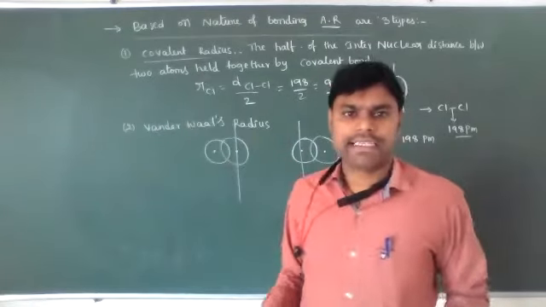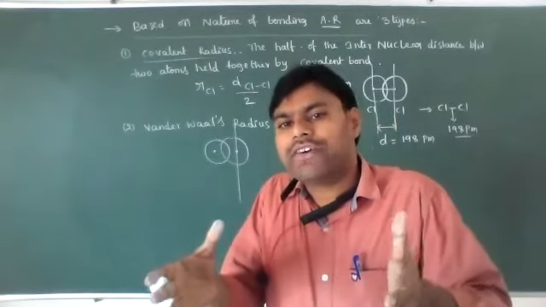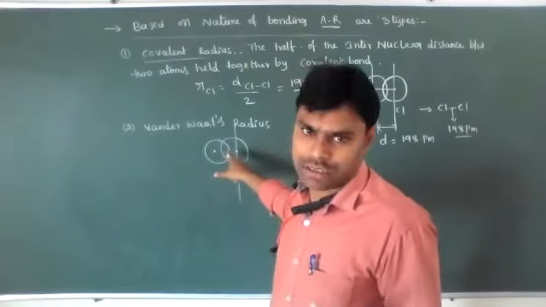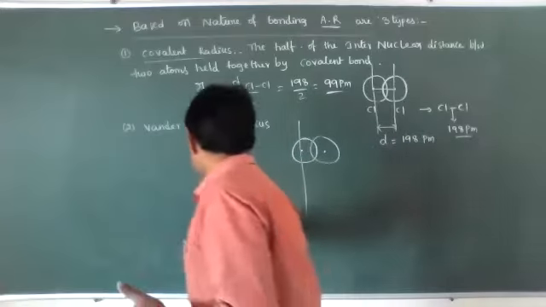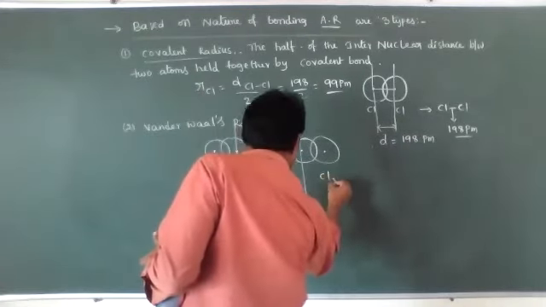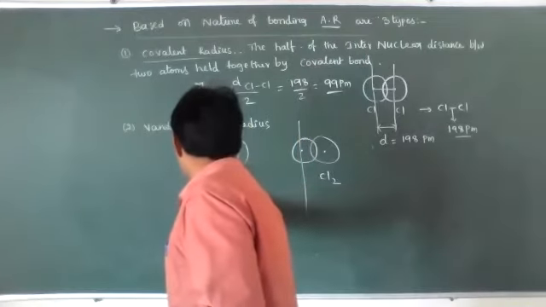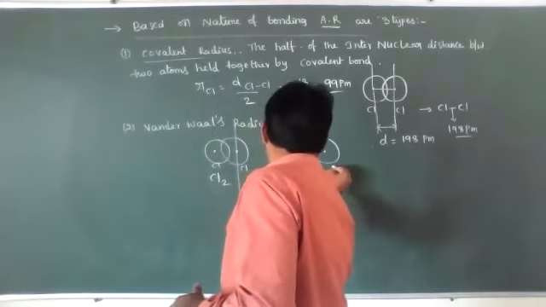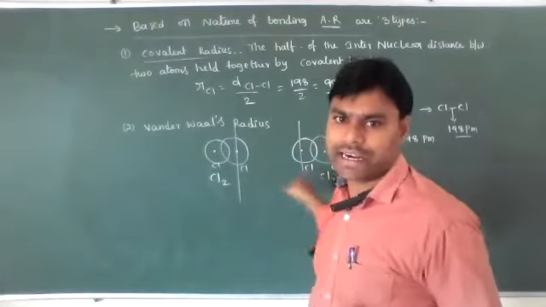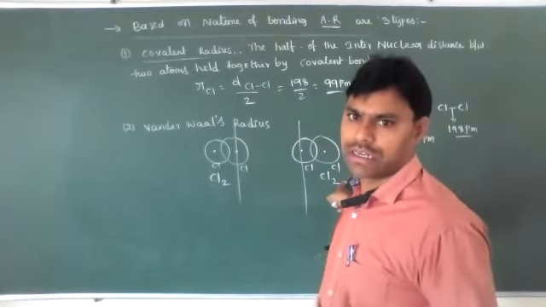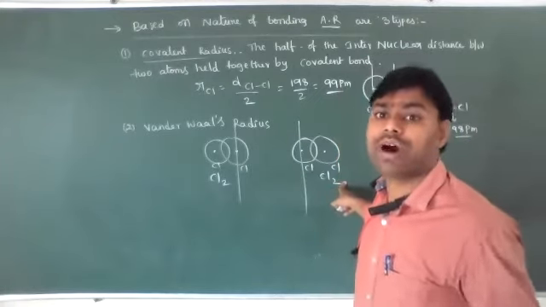The van der Waals radius is half of the internuclear distance between two atoms in different molecules. This is one Cl2 molecule, and this is another Cl2 molecule. The atoms in different molecules are held together by van der Waals attractive forces.